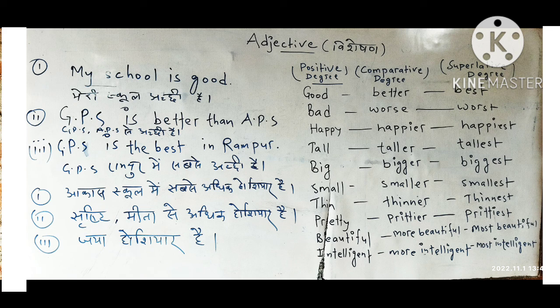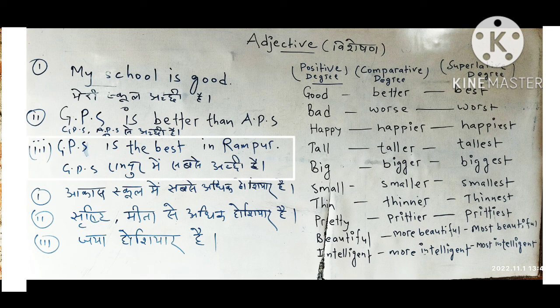Let's have a look at some examples. My school is good. I'm talking about my school. This is good. GPS is better than APS. GPS is a school and APS is another school. I'm talking about two schools, GPS and APS. So GPS is better than APS. Here comparative degree better has been used. Okay. And one more word, than, is used with better, with comparative degree.